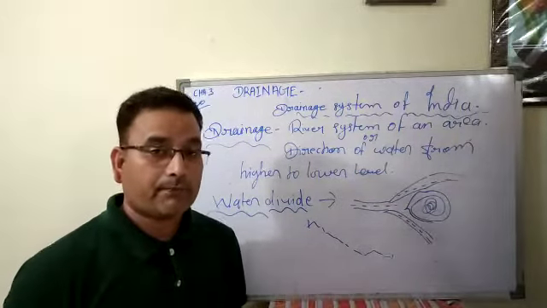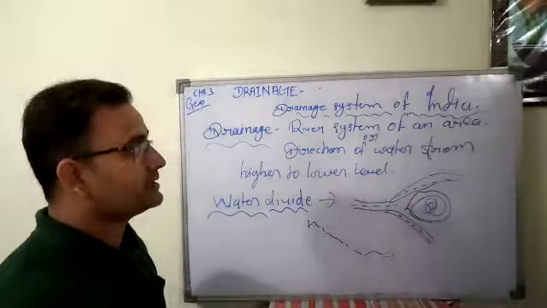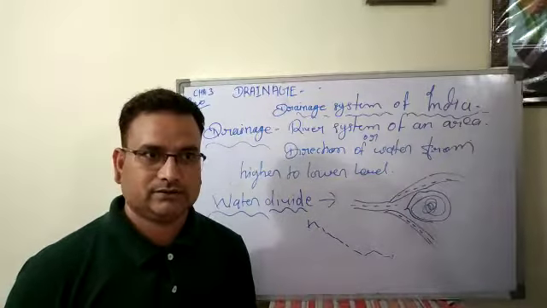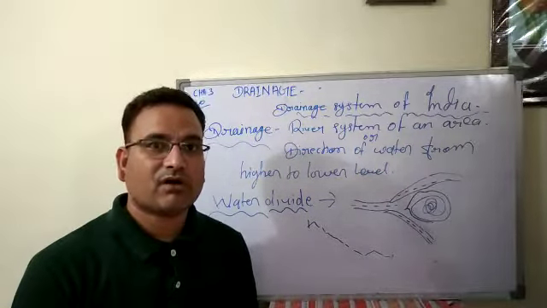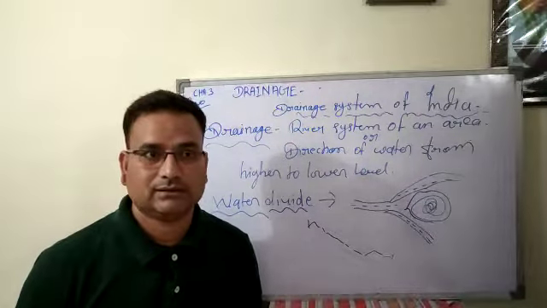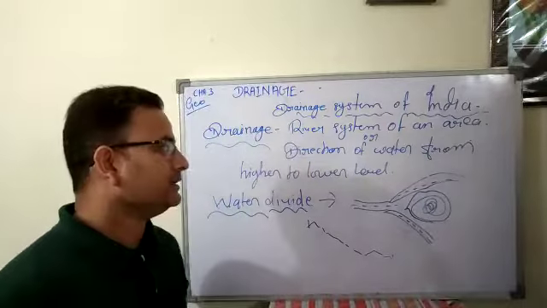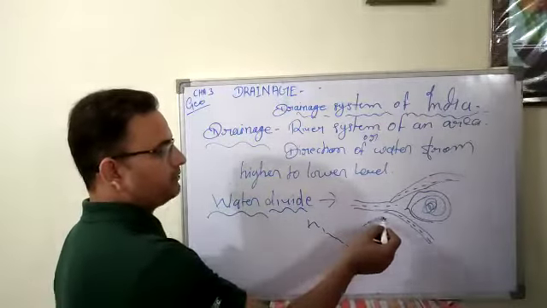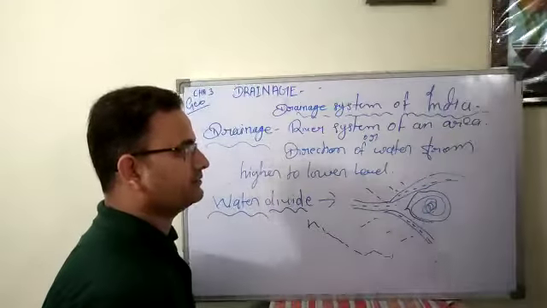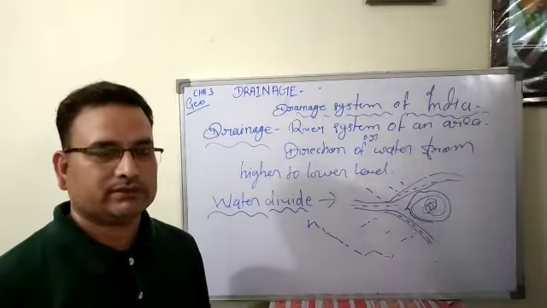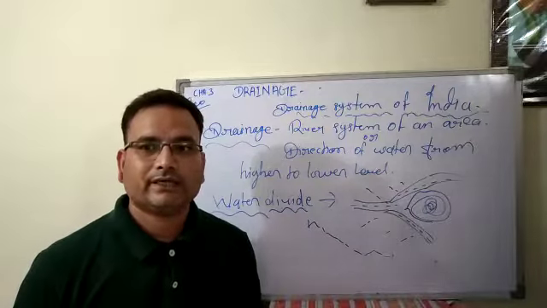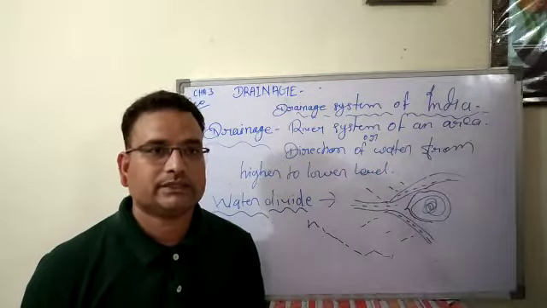In one line, the river system of an area is known as drainage. So what is a river system? The question arises. A river system means when a river along with small tributaries flows in different directions, it is called a river system. So in this chapter we will learn about the Indian river system,